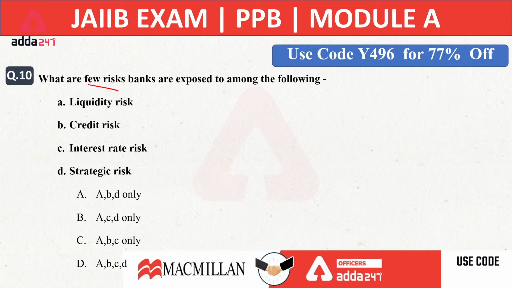Now what is credit risk? Credit risk is the default risk: when a bank has provided a loan to the customer and the customer is not repaying the loan, that risk is known as credit risk. Now what is interest rate risk? Interest rate risk is the risk that whenever there is a change in the monetary policy rates, whenever there is a change in the interest rate, banks can face interest rate risk.